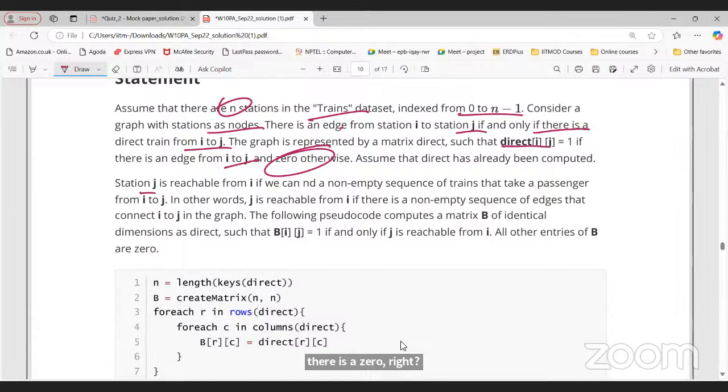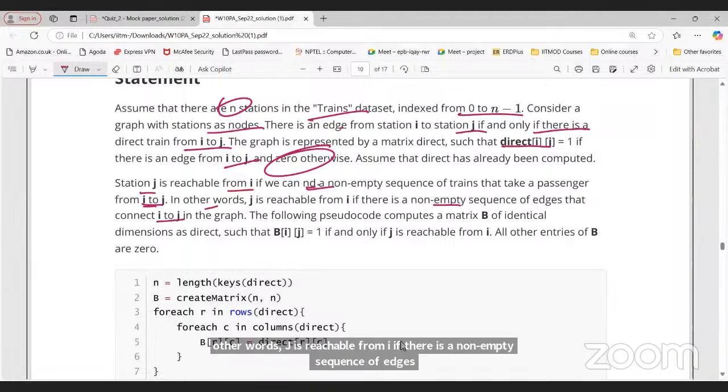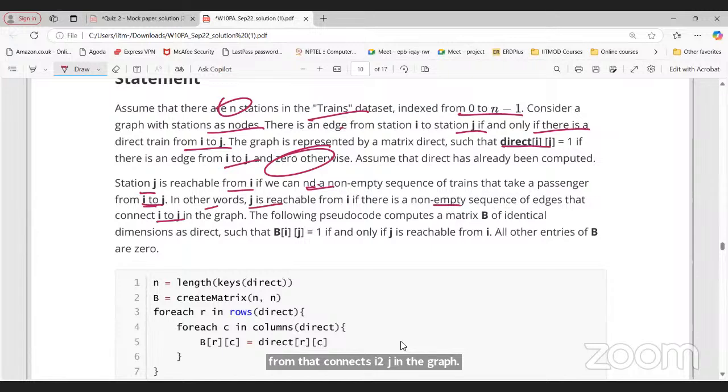Now station J is reachable from I if we can take a non-empty sequence of trains that takes a passenger from I to J. In other words, J is reachable from I if there is a non-empty sequence of edges that connects I to J in the graph. So if I go from I to J, J is reachable from I.